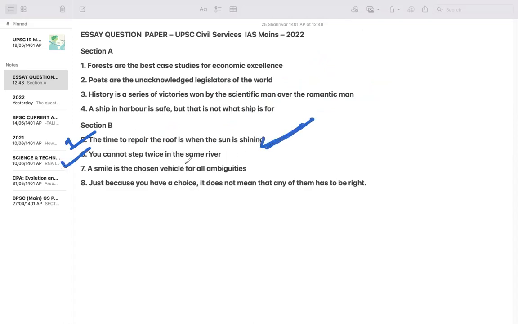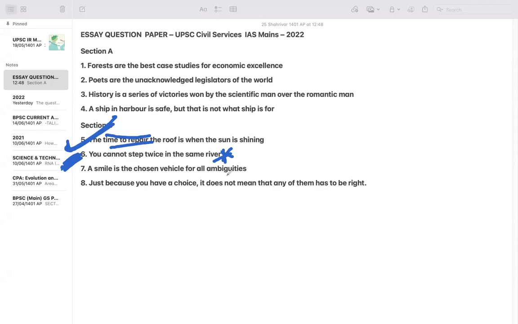Then "You cannot step twice in the same river." This is a proverbial kind of thing, and it is a kind of essay based on so much proverbial sense. The content will be so much there if we do the detailing of it, but direct content may not be there. So this is a gray area, but you can definitely write it from all perspectives.